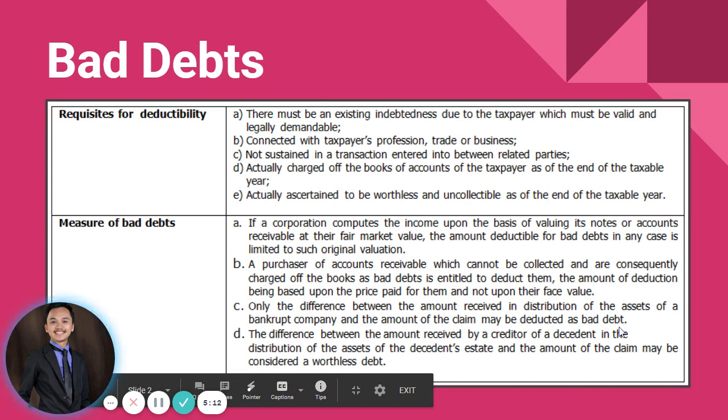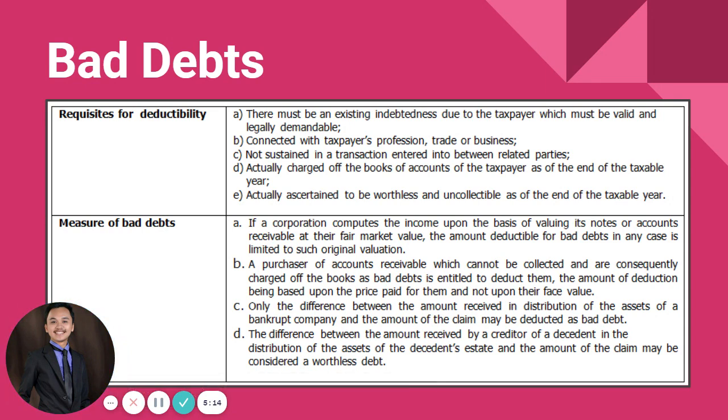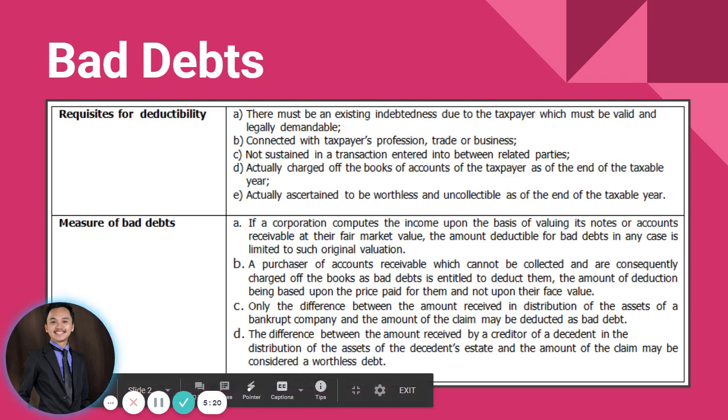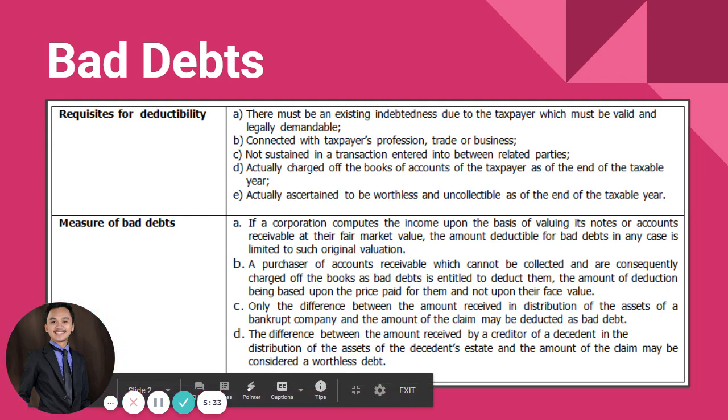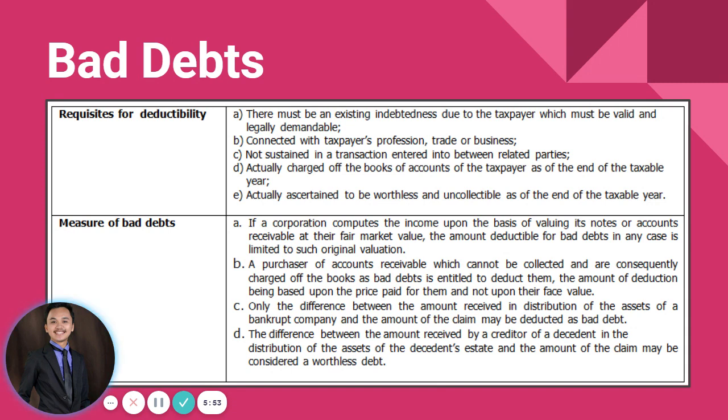So for example, there are accounts receivable and the debtor is, let's say, a corporation, and that corporation is liquidating already, and the AR is only partially paid by that liquidating corporation. In that case, guys, the portion which is not paid is the amount that can be deducted as bad debts. And then the difference between the amount received by a creditor of a decedent in the distribution of the assets of the decedent's estate and the amount of the claim may be considered as a worthless debt as well.